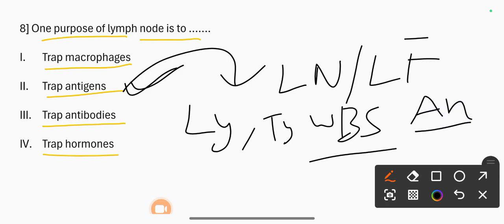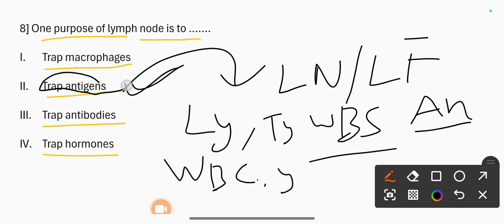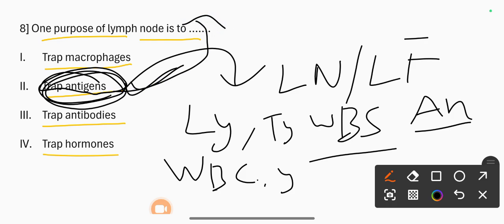Lymph nodes are small glands that make white blood cells and trap germs responsible for infection. Correct option is 2, trap antigens.